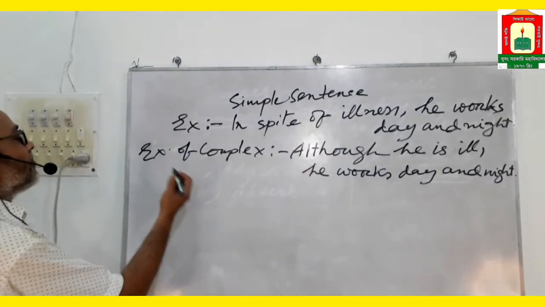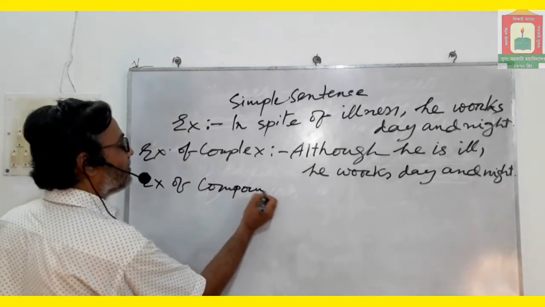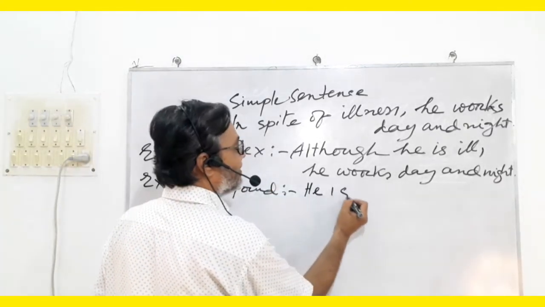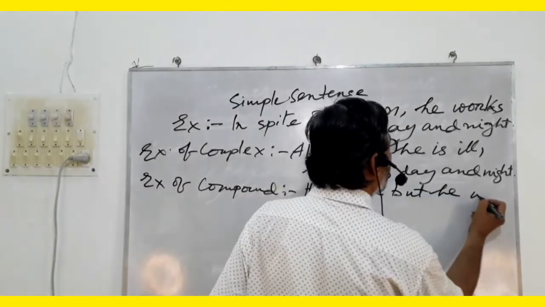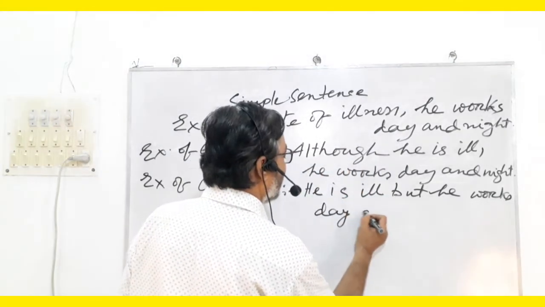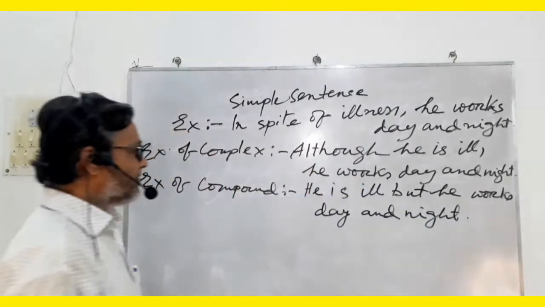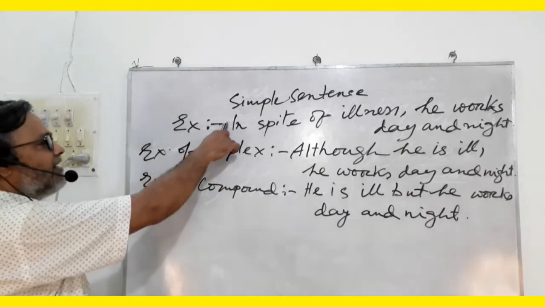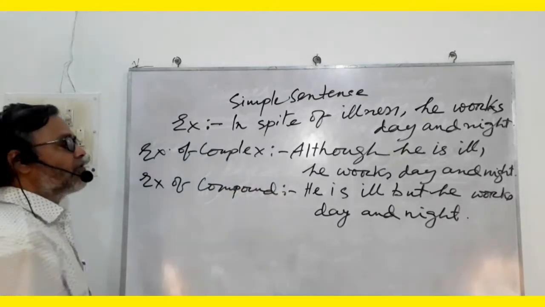Now let us come to the compound sentence. He is ill, but he works day and night. From these three examples, I will make it clear how it is a simple sentence, how it is a complex sentence, how it is a compound sentence.